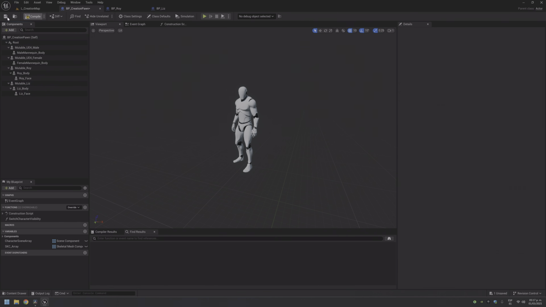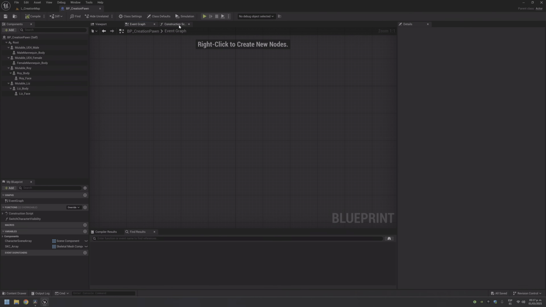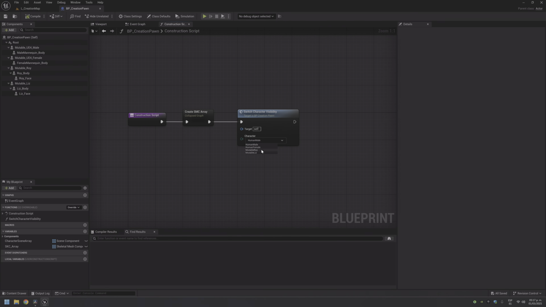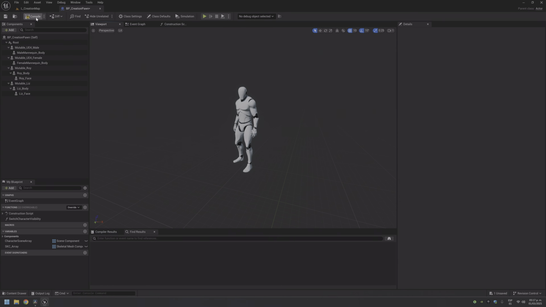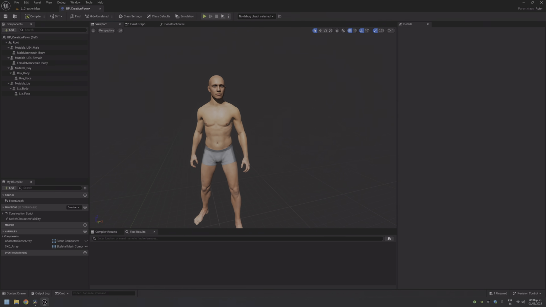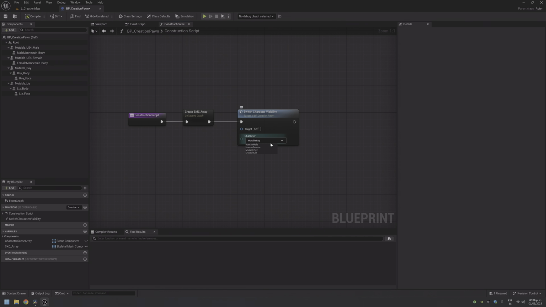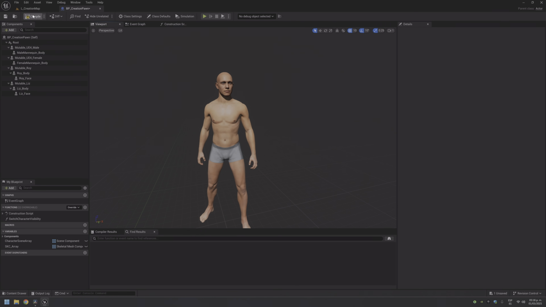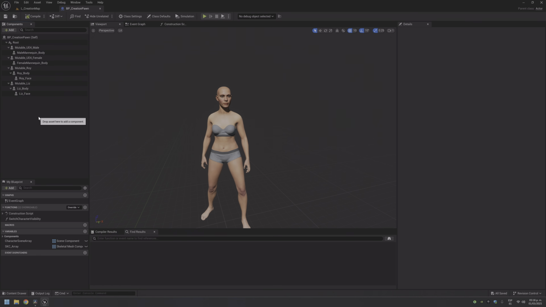There. Compile, save, and let's see. Mutable Roy is working. Mutable list, and it's working.